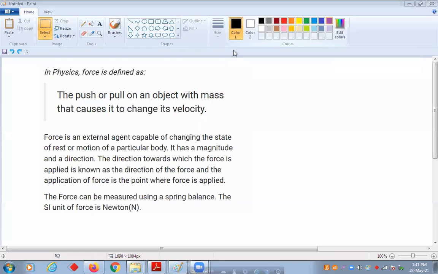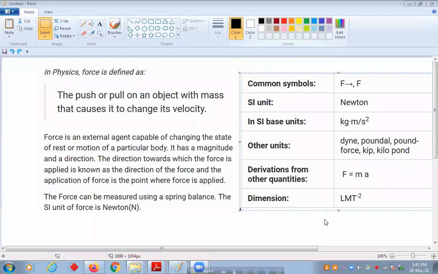Some other units. See on the right side. Commonly, we use this type of symbol for force. In vector method, we use F with an arrow sign. The SI unit of force is Newton.